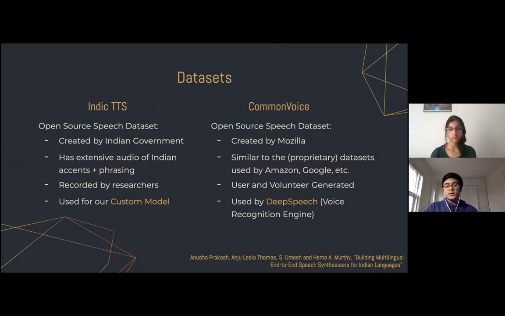We also looked at the Common Voice dataset, which is another open source speech dataset created by Mozilla. We chose to use this dataset because it's the closest we could get to proprietary datasets, such as the ones used by Google and Amazon. It should also be noted that the Common Voice dataset was used to train the DeepSpeech speech recognition software.